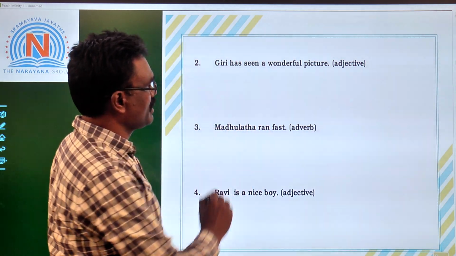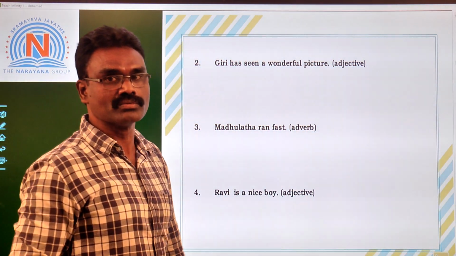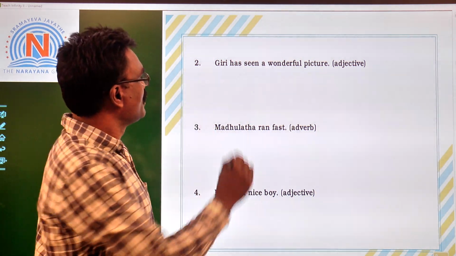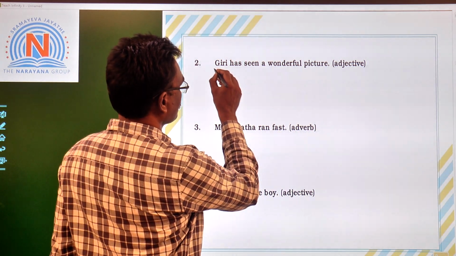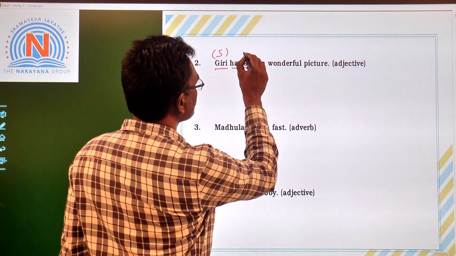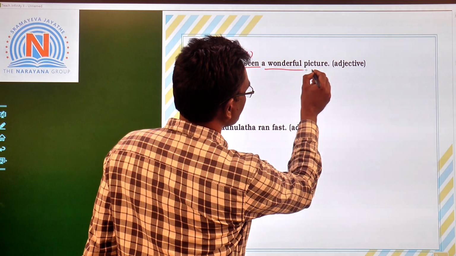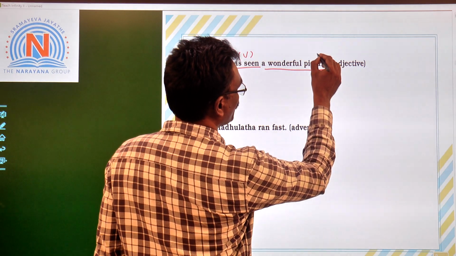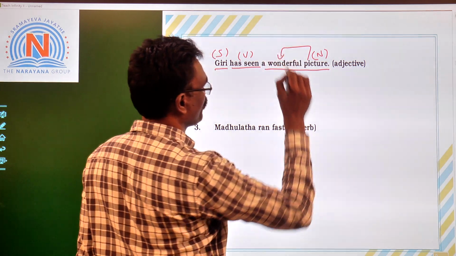Giri has seen a wonderful picture. What is given in the bracket? Adjective. So you have to identify the adjective in the given sentence. Giri is the subject, has seen is the verb form. A wonderful picture, this whole part we can take as the object. From this part, picture is a noun. This noun is qualified by the word wonderful.